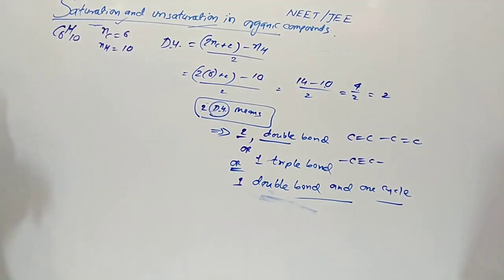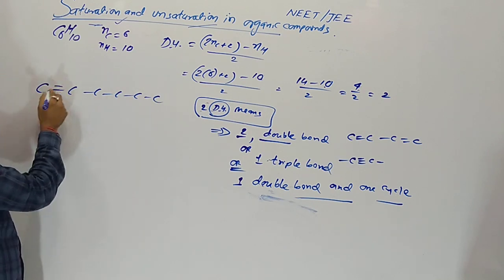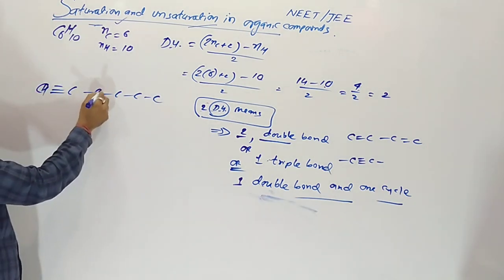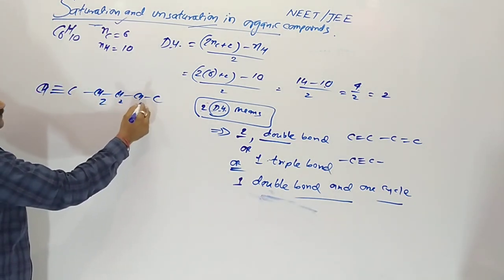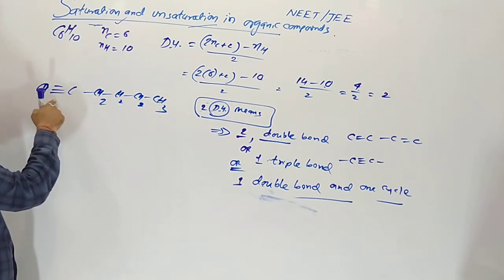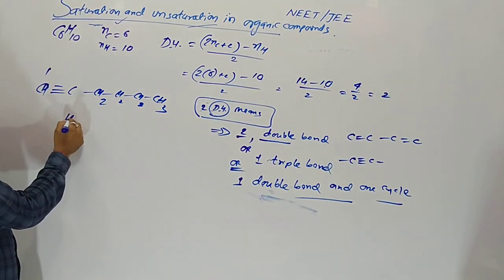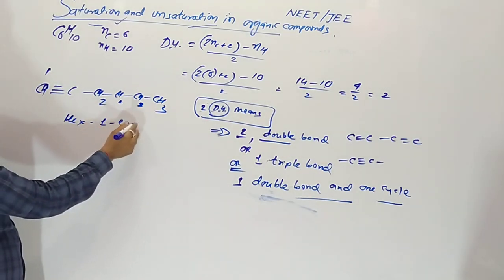Now 1 triple bond. Yes, in 6 carbons, 1 triple bond. So it is hex-1-yne. Suppose the triple bond is here, hex-2-yne.